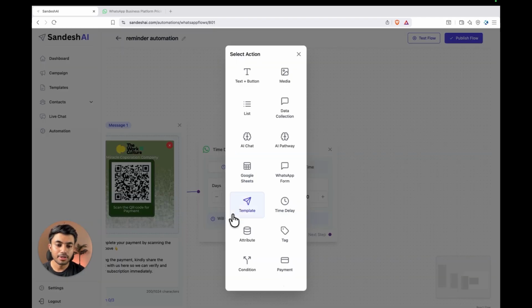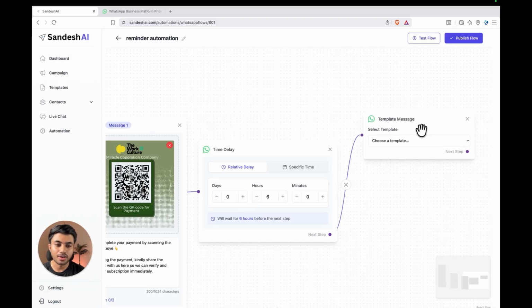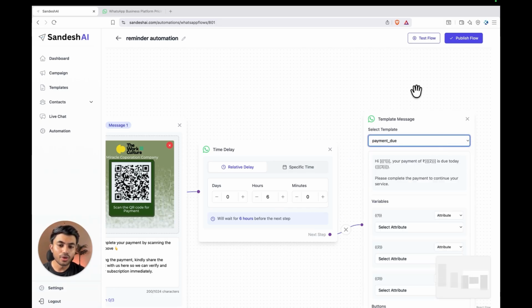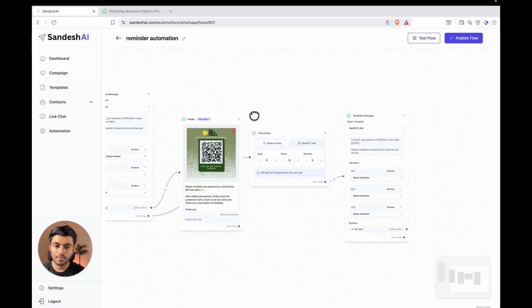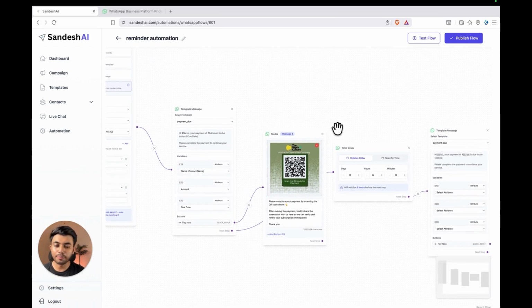Click next step. And here select the template message which you want to send after the 6 hours of that particular reminder. Select the template message which you have created for this. And after doing all this, don't forget to click on this publish flow button to save everything. This is how you can automatically send WhatsApp payment reminders to your customers from your own WhatsApp Business app number. And it's a one-time setup that keeps running automatically.